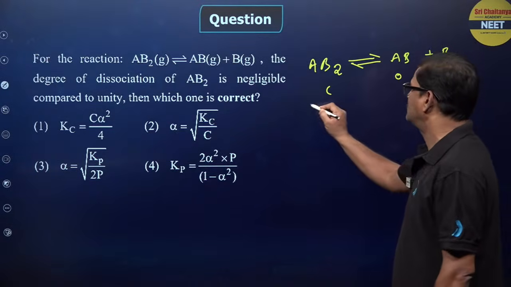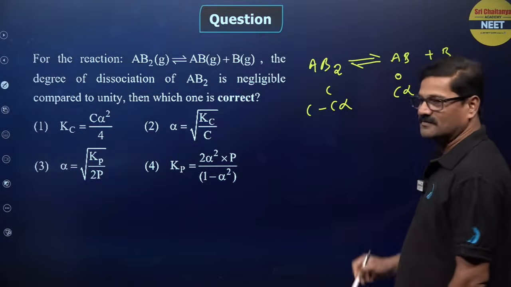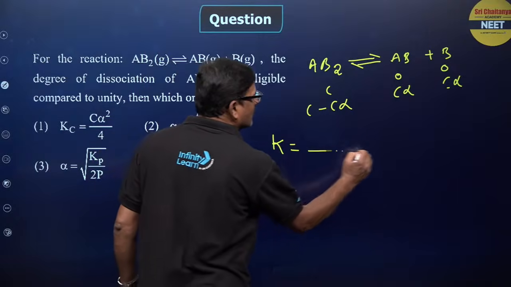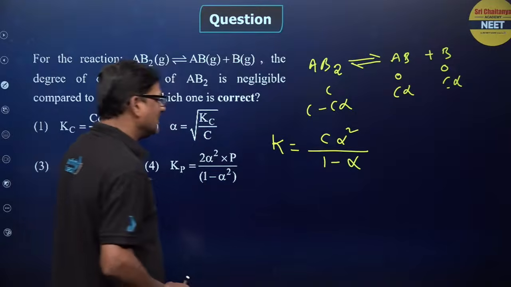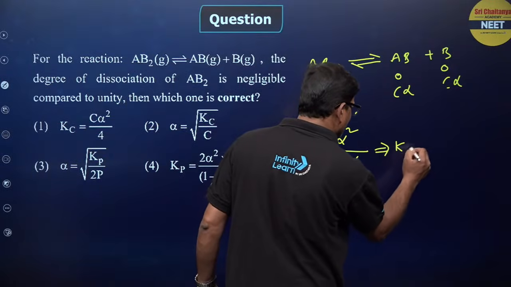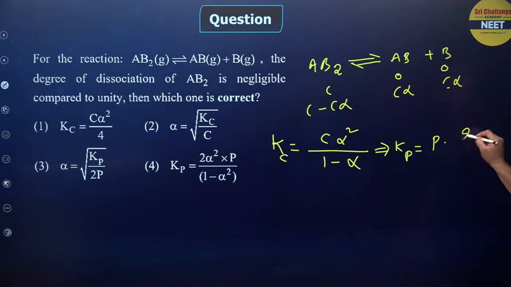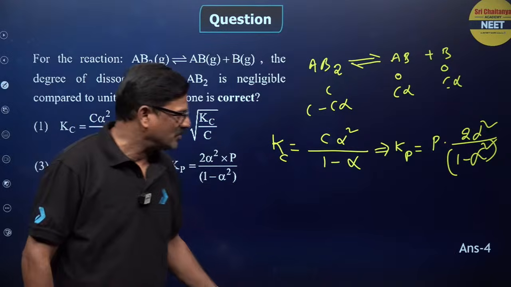C0, 0, 0 initially, and C minus C alpha, C alpha, C alpha at equilibrium, right? With that, the equilibrium constant is going to be C alpha square upon 1 minus alpha, and that is given as Kc. For that, Kp is equal to P into 2 alpha square upon 1 minus alpha square. So option 4 is going to be the correct answer for this question.